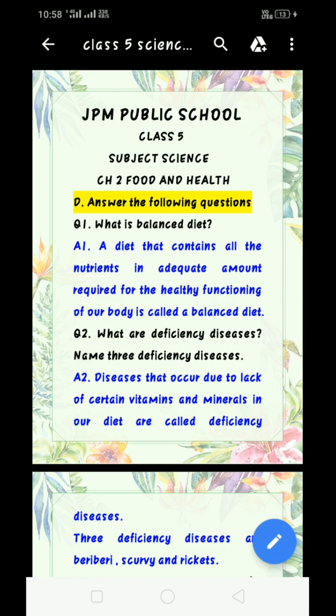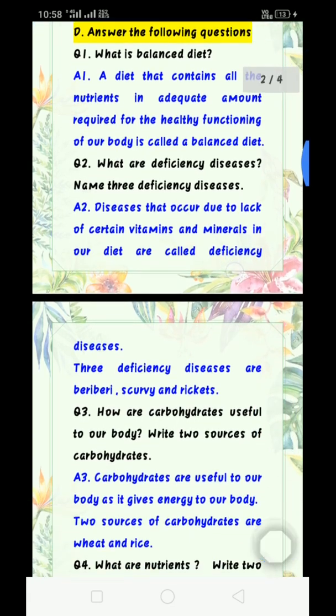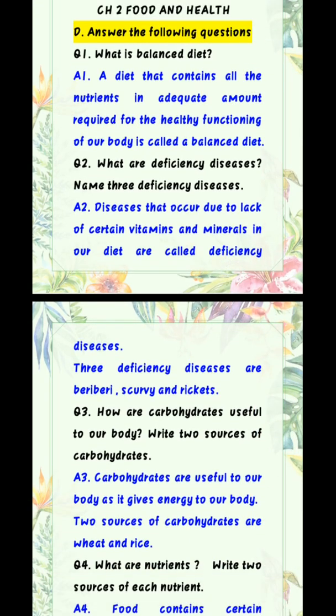Question 2. What are deficiency diseases? Name 3 deficiency diseases. Deficiency diseases कौन सी होती हैं? As I have told you earlier, non-communicable diseases are called deficiency diseases. Okay. So answer 2, diseases that occur due to lack of certain vitamins and minerals in our diet are called deficiency diseases. And second part, 3 deficiency diseases are beriberi, scurvy and rickets.